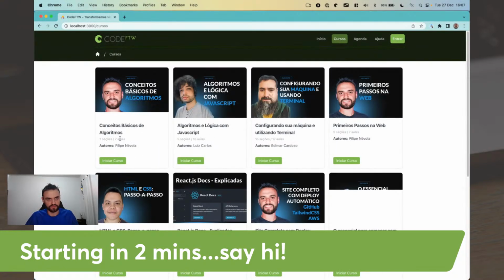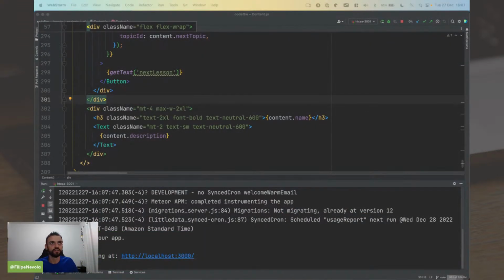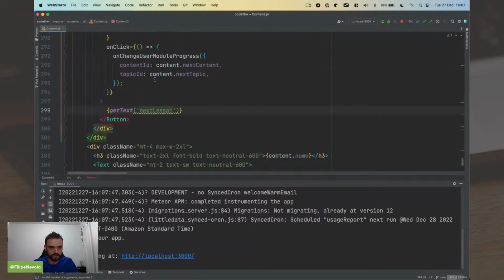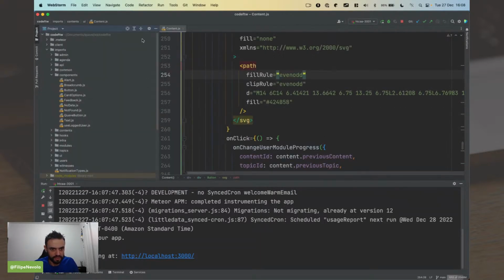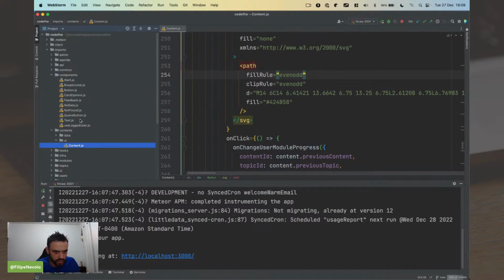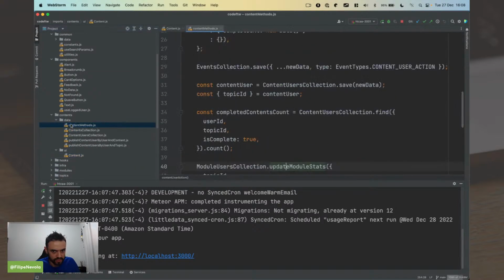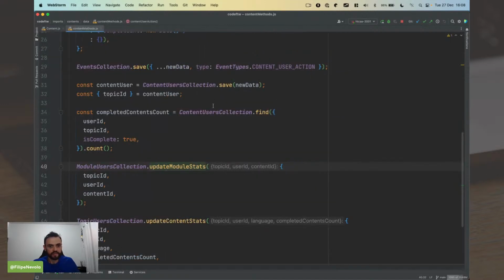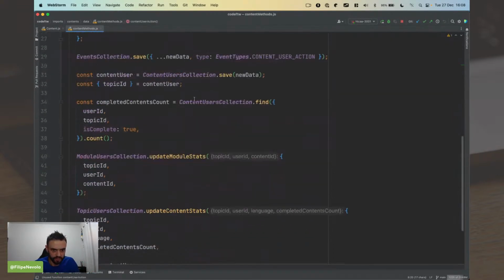This is the Portuguese version, so we have a lot of content here. Let me remove this banner. Okay. So I don't remember exactly where in the API we changed the content. Okay, here. So this is the action when the user completes or marks as incompleted.